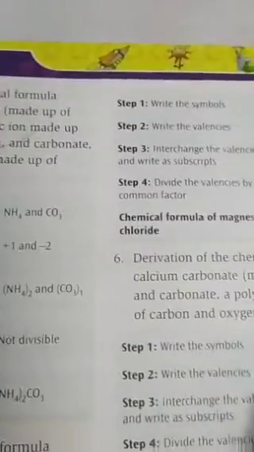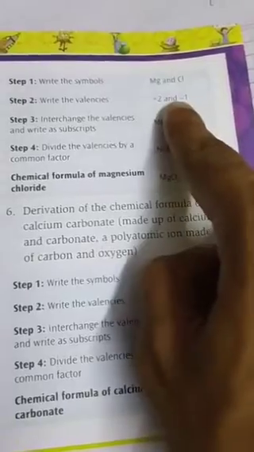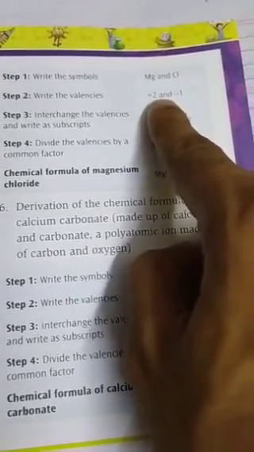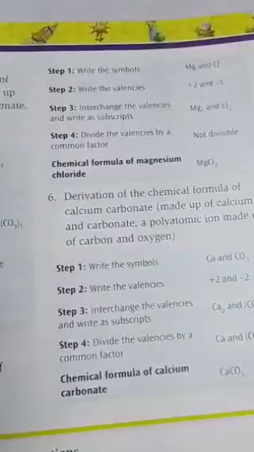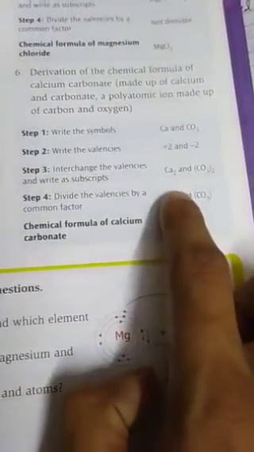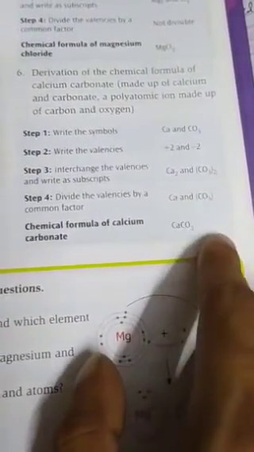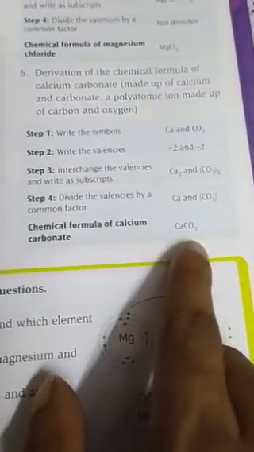In the next example, magnesium chloride, it will be MgCl2, because the valency of magnesium is +2 and the valency of chlorine is -1, so MgCl2. In calcium carbonate, +2 and -2, that's why it is divided by 2 and it will be CaCO3.